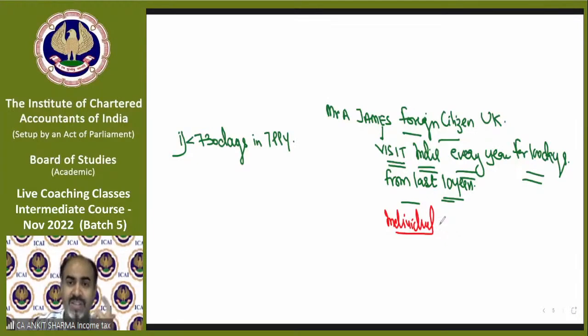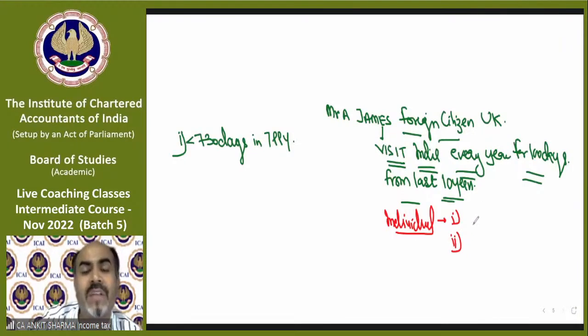Exception number 1 is applicable for an individual who is a citizen of India. He is not, so exception 1 is not applicable. Second, he is not a citizen, not a PIO. So technically exception 2 and exception 3 are also not applicable. He does not have any income exceeding 15 lakhs, so he is technically not even in the deemed resident category. So that means he should be checked for the basic condition, because he does not fall in the deemed resident case, and he does not fall in the special condition case.